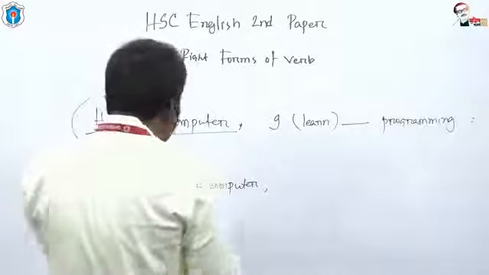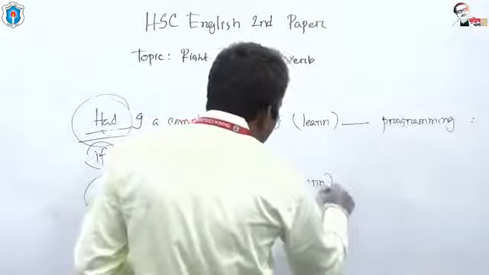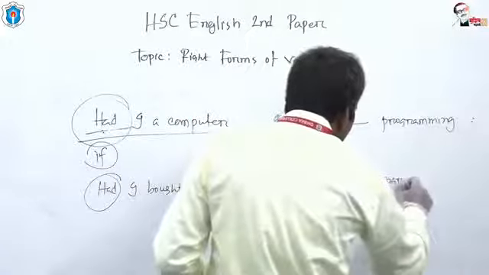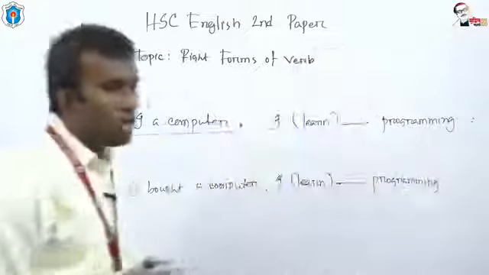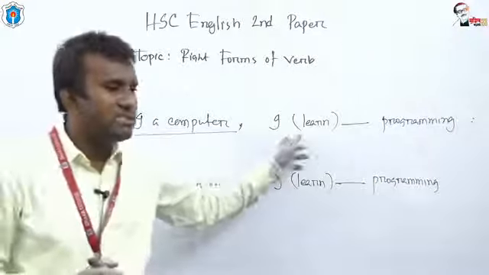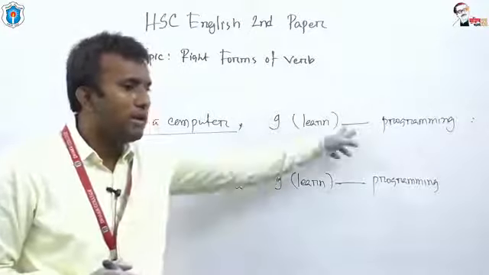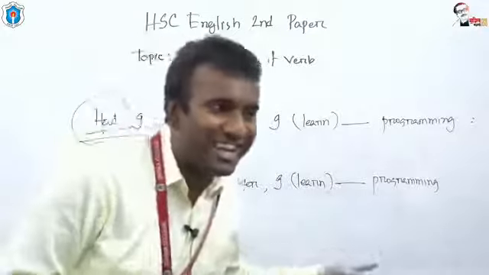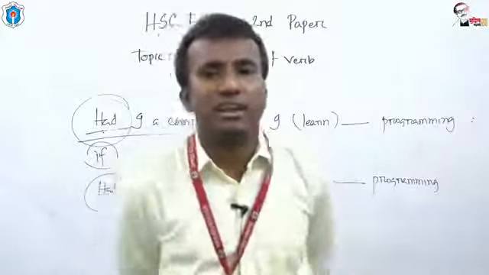Had I bought a computer, I learned programming. What should be the answer? What should be the first answer, dear students? The first answer would be "I would learn", and the second one would be "I would have learned", or "I could have learned", or "I might have learned".